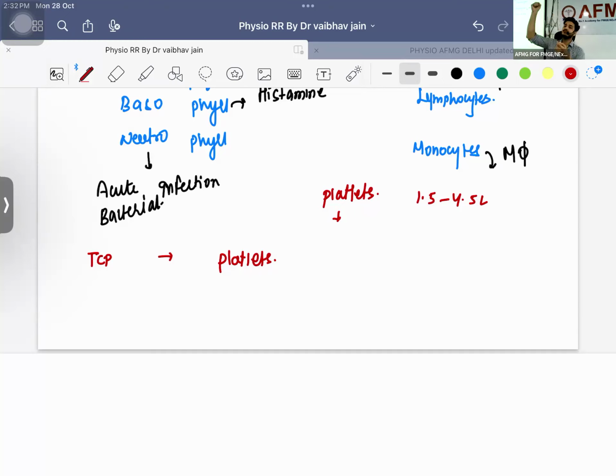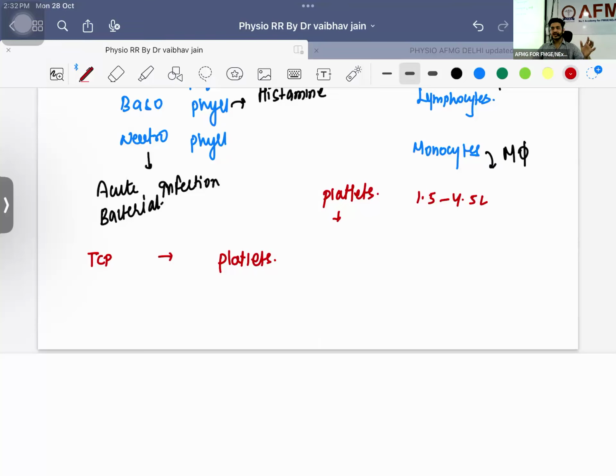The second disease is if there is a deficiency of this particular thing. Let me give you the picture. These are the platelets. Whenever there is a rupture, what is going to happen? After the rupture, certain things will be released: thromboxane A2 and endothelin will go out. After that, there will be release of a glue. What is the name of that glue? Von Willebrand factor.